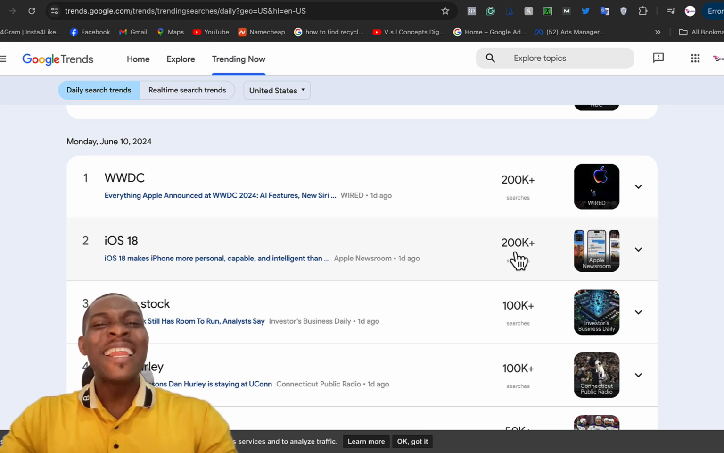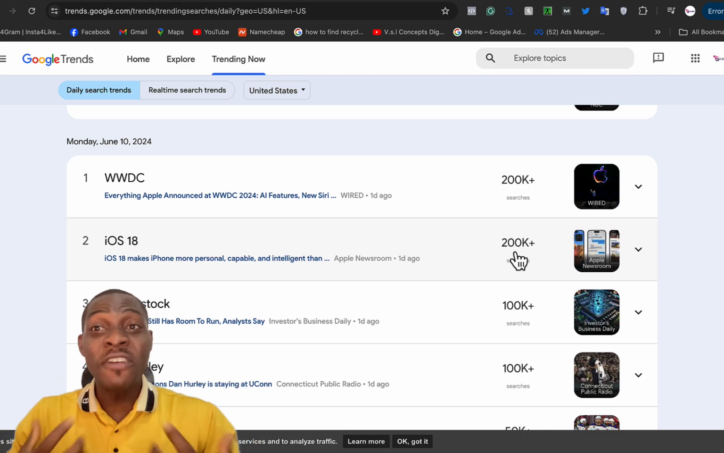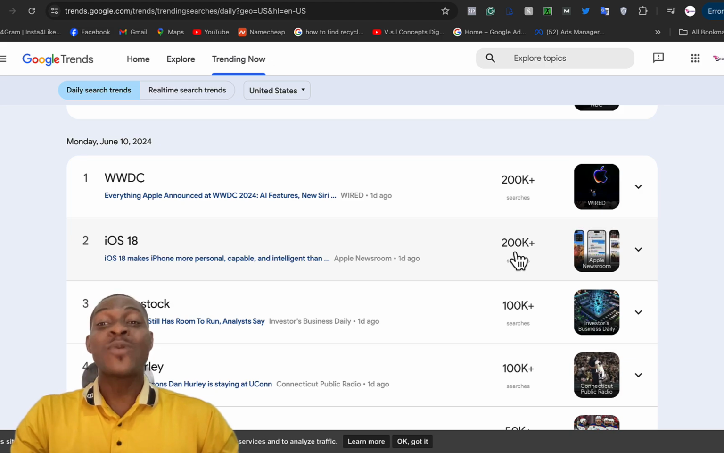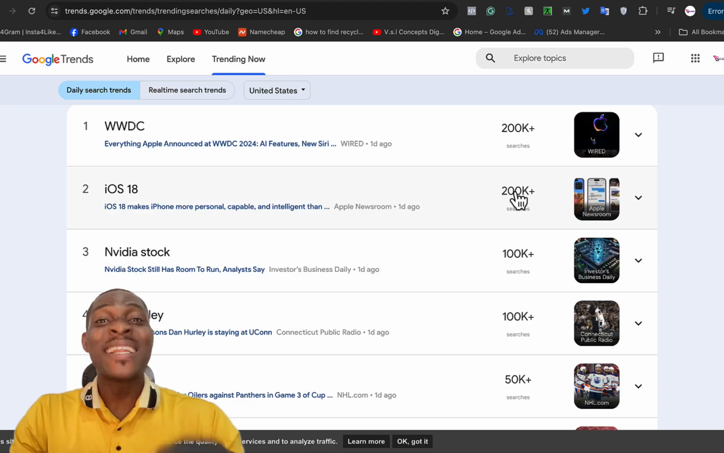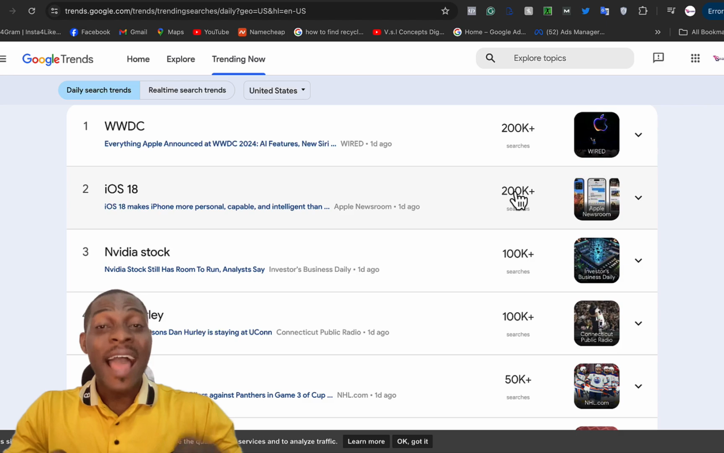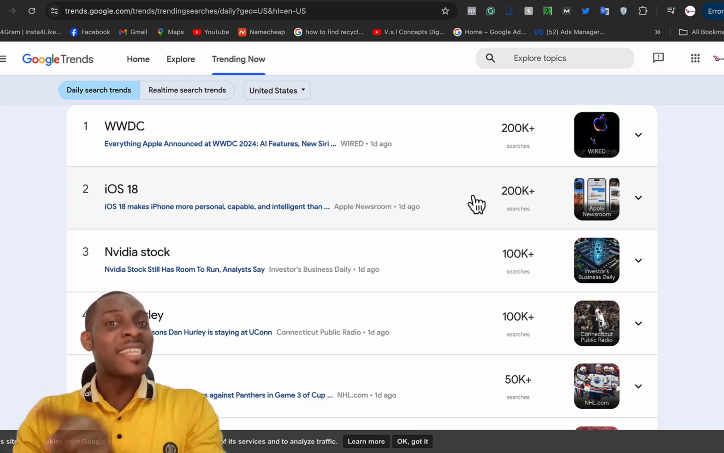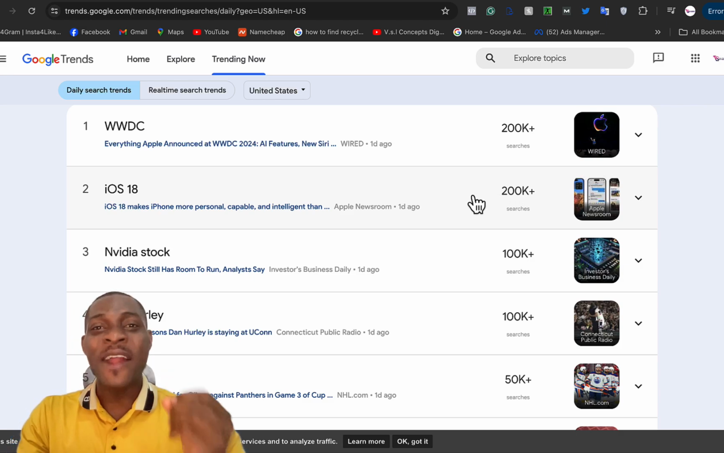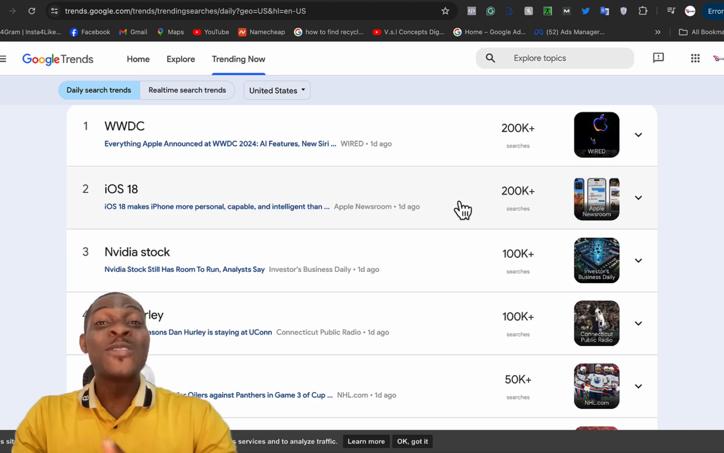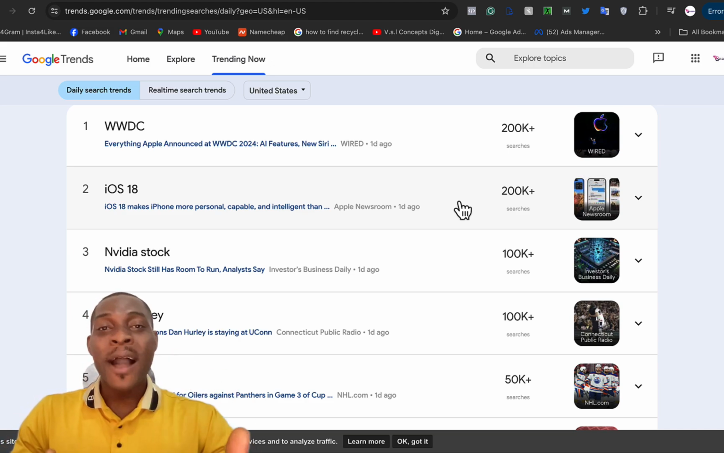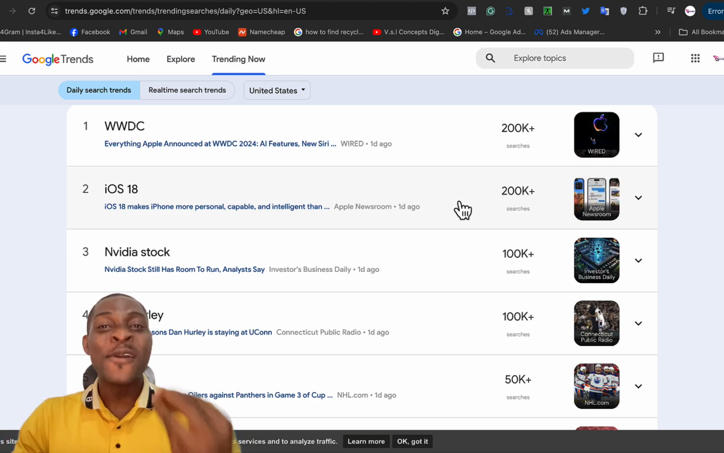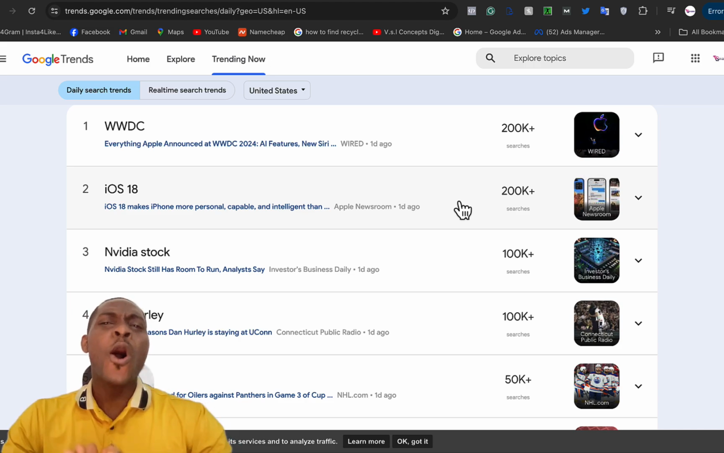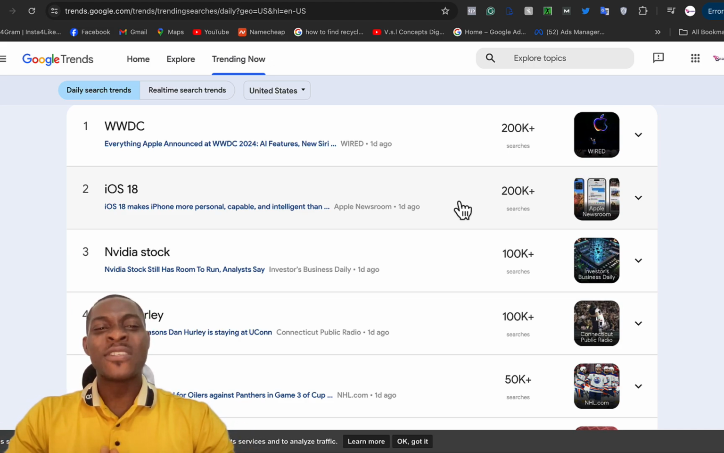Now, so many persons are inquisitive. They want to know what is in there in this iOS 18. What are the new features that come with it? That is why you see it has so many searches. So at this point, I know that this information is trending. It is going viral. I am now going to make a video talking about this launch of iOS 18, talking about all the mind-blowing features that come with iOS 18.